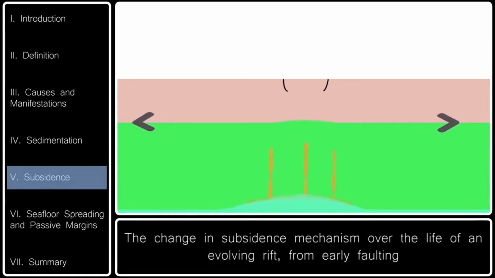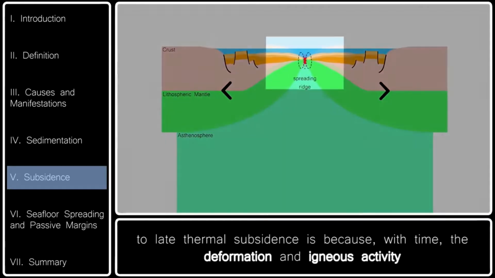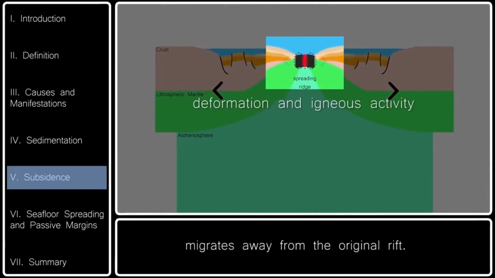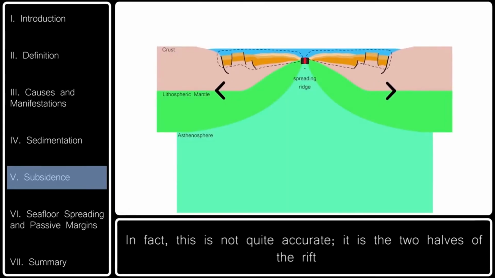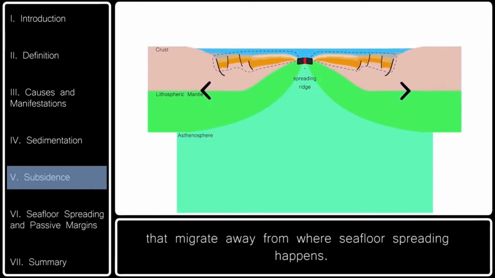The change in subsidence mechanism over the life of an evolving rift, from early faulting to late thermal subsidence, is because, with time, the deformation and igneous activity migrates away from the original rift. In fact, this is not quite accurate. It is the two halves of the rift that migrate away from where seafloor spreading happens.